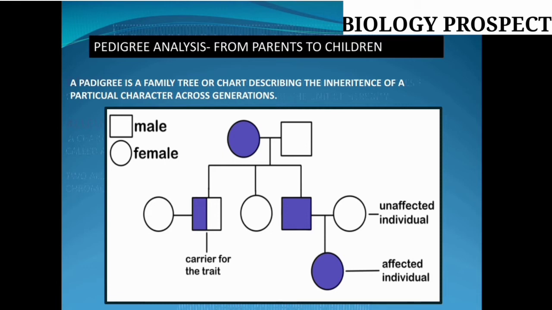So whatever phenomena take place during the monohybrid and dihybrid cross, friends, these phenomena are represented in a particular form of a family tree.